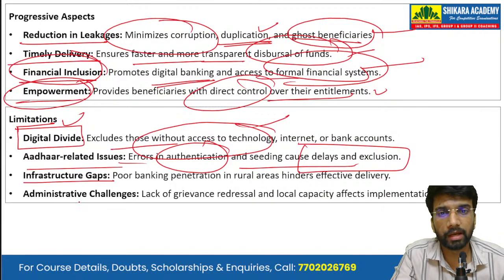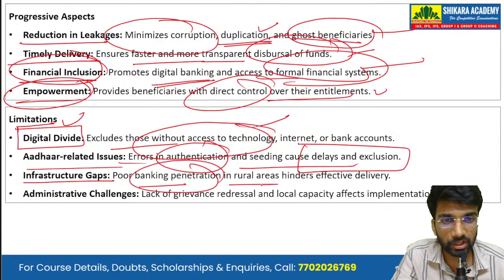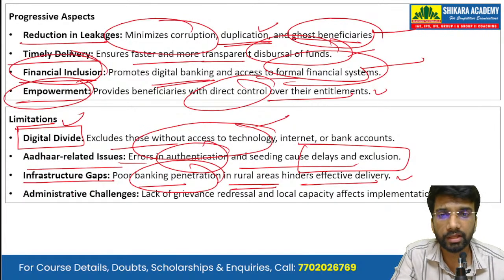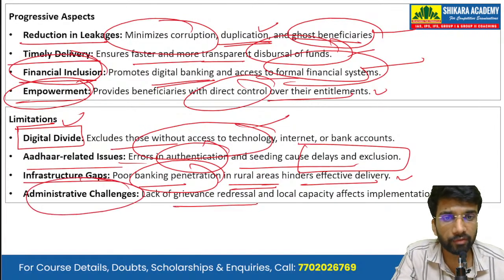Then there are infrastructure gaps. The poor banking penetration, especially in the rural areas, hinders the effective delivery. Finally, the administrative challenges. The lack of grievance redressal and local capacity affects the overall implementation of the scheme.